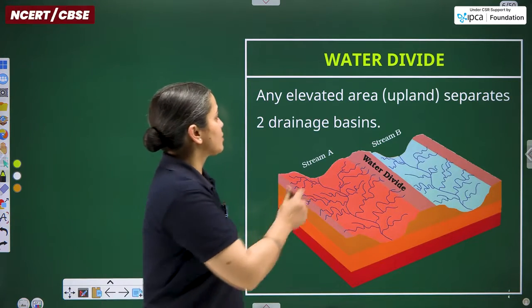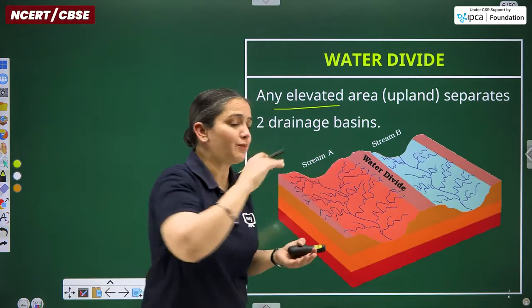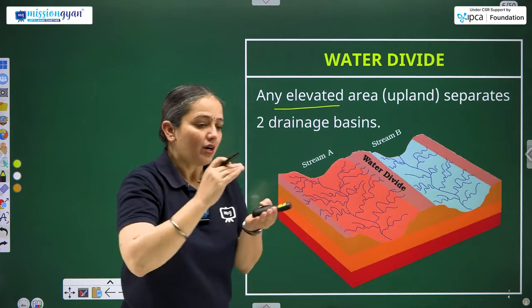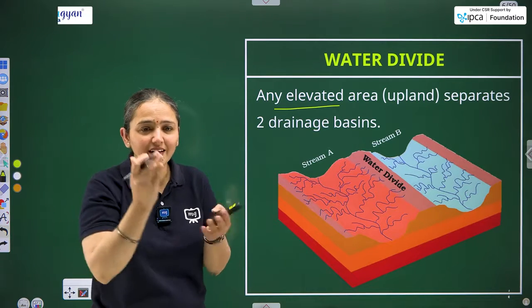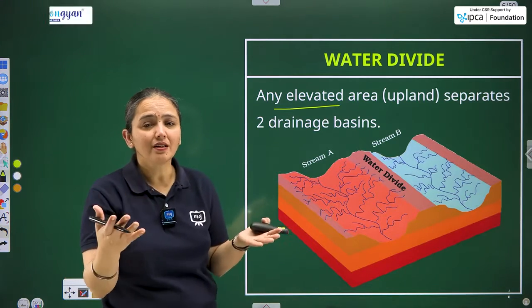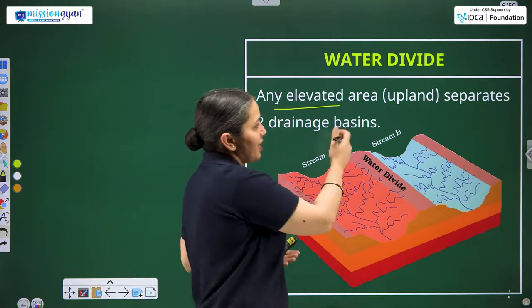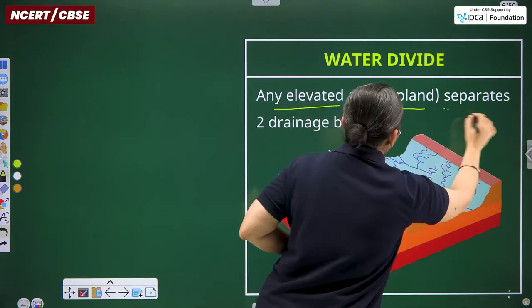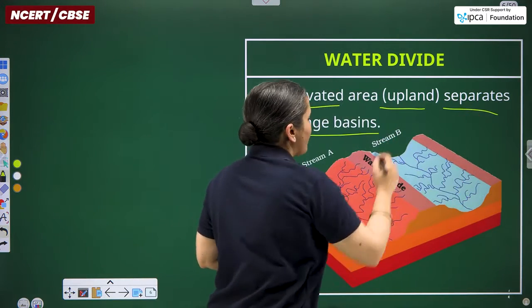Then another topic is the water divide. What is a water divide? An elevated, meaning uplifted, area. We can't say highlighted area. Uplifted means it can be any elevated land, mountains, hills. Any elevated area, like an upland, separates 2 drainage basins.